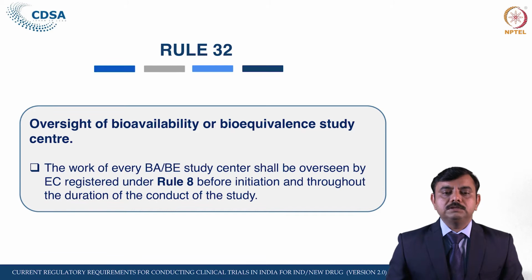Let us see what the oversight of a BA/BE study is, who has to monitor and who has to audit these sites. The work of every BA/BE study shall be overseen by the ethics committee. We have seen what an ethics committee is, and only those ethics committees registered under Rule 8, meaning those registered with the CDSCO, can oversee the work. This oversight is required before initiation and throughout the duration of the conduct of such study.